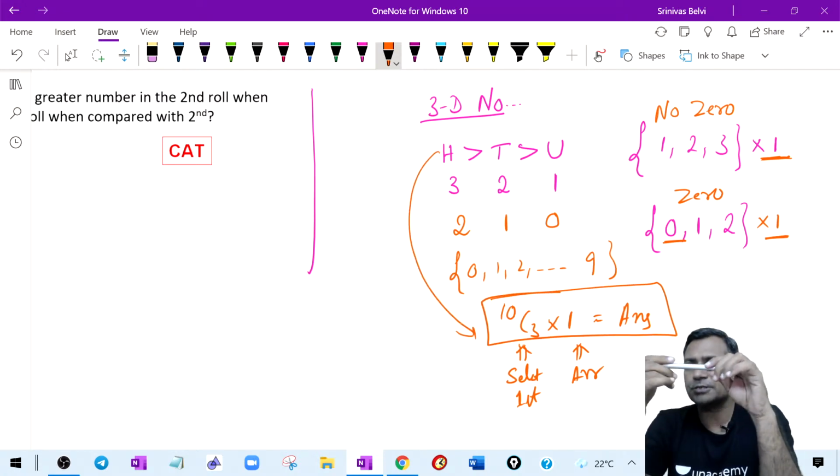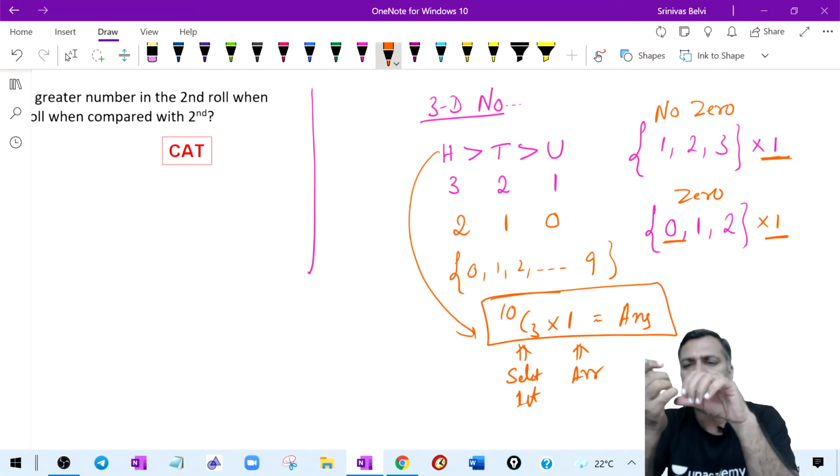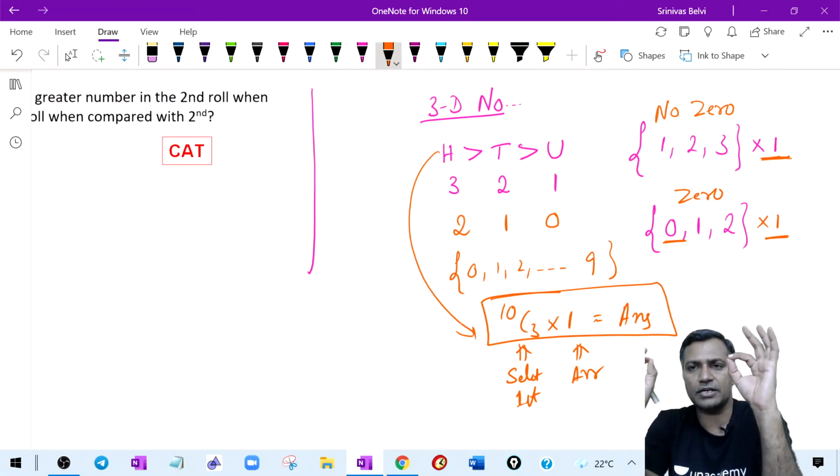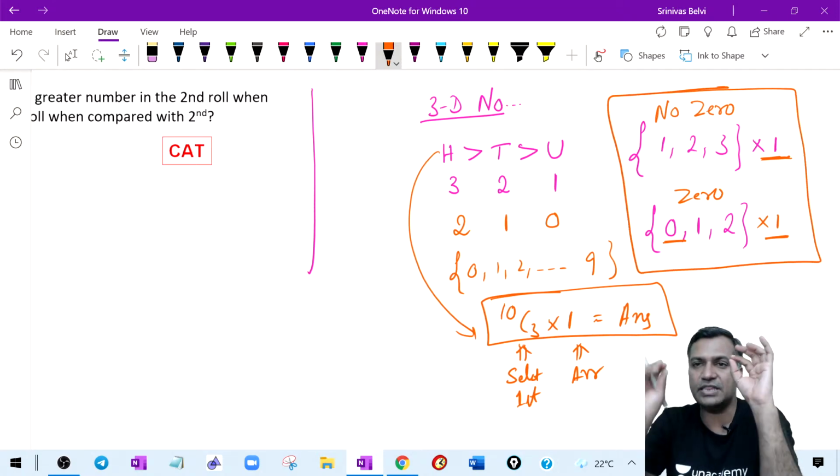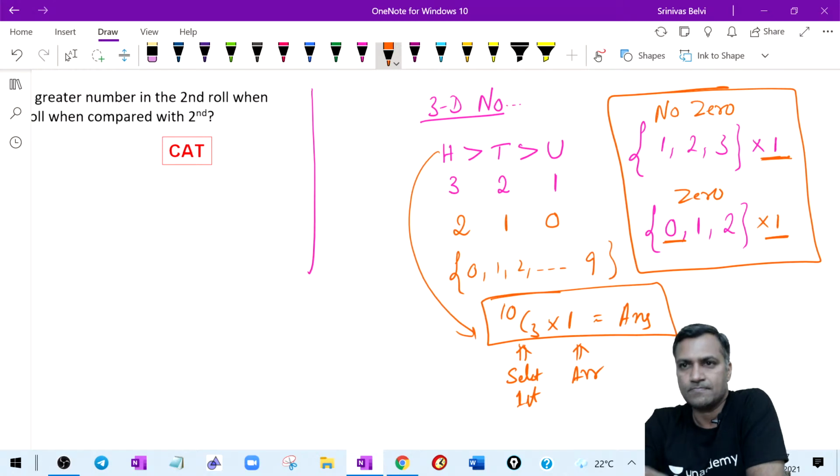10C3, everybody clear on this? We can simplify that. That's no big deal. But did you get that part clear? How to deal with this zero case and non-zero case, is that clear? That's important. The way to deal with the approach. Everybody clear on this?